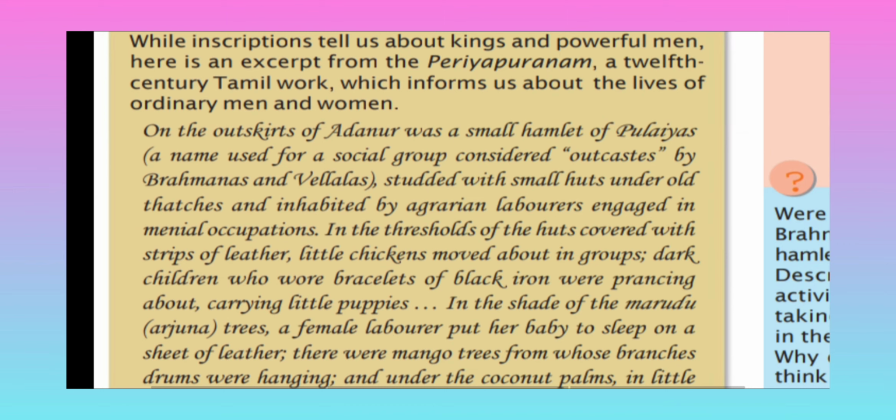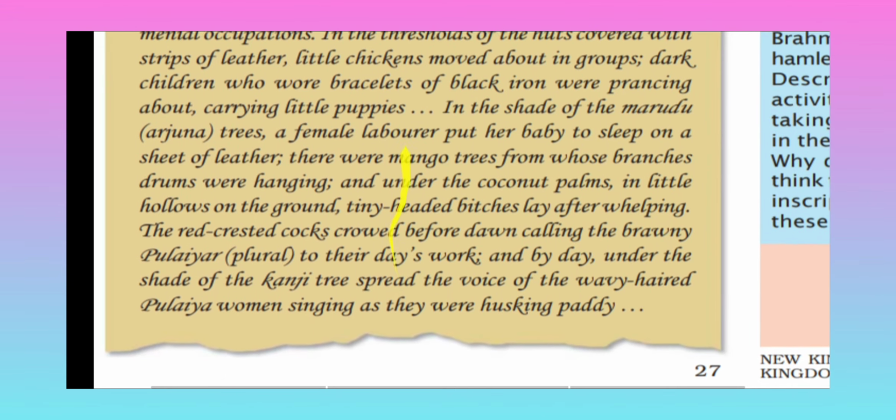Okay, now here a description of normal people's life has been given. That means they have said that there is a small hut, and the people are keeping chickens, and small children are playing under the tree. A lady is sitting with her small baby, and the daily work has been described.